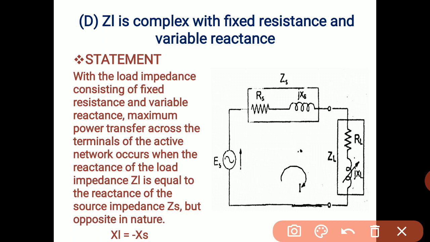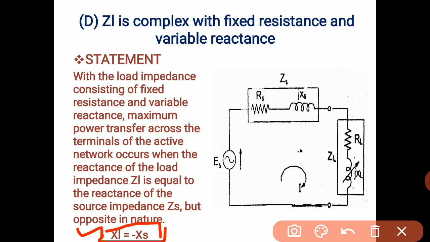Opposite in nature means the sign is negative, so we can write XL equals minus XS. If this kind of configuration is given in your example, you should follow this criterion for AC circuit.